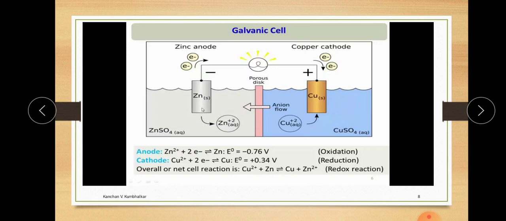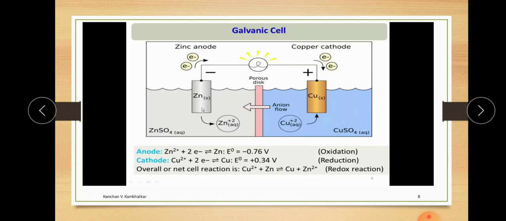Hence, when you put zinc in contact with copper in the presence of an electrolyte, zinc acts as an anode by itself, and the copper acts as the cathode. And once the anode and cathode have been decided, on the anode oxidation always takes place, meaning the corrosion always takes place on the anode, and the cathode remains protected.